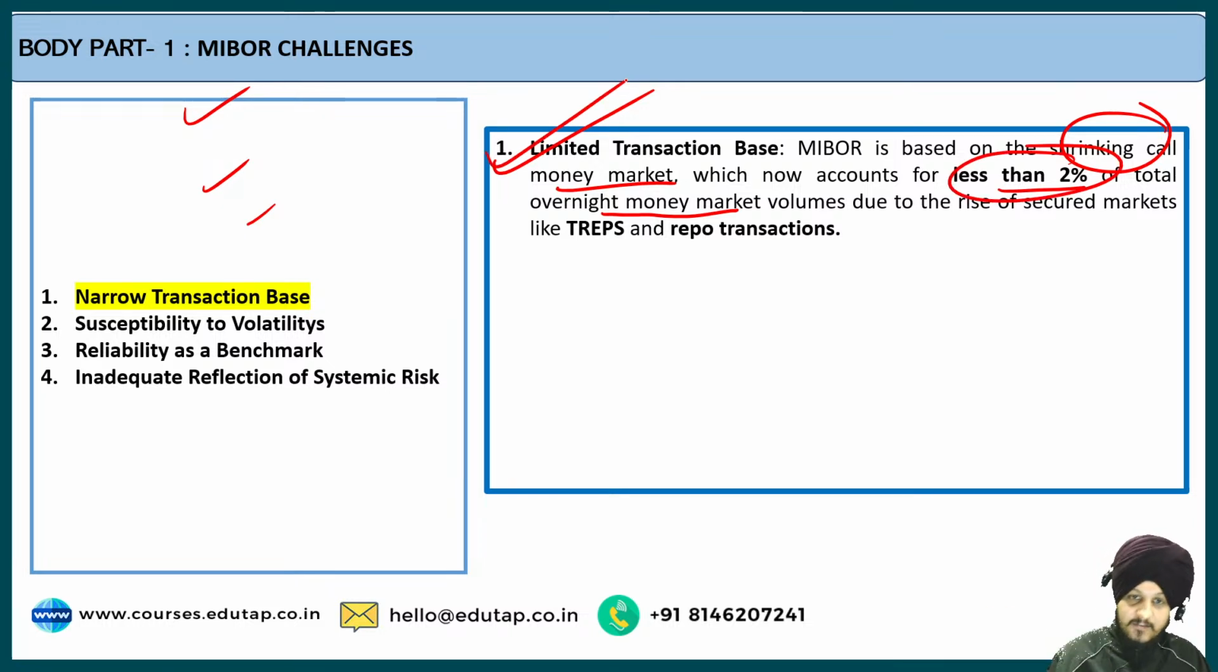And that is the first challenge, because now the banks are shifting to other options, for example the TREPs and the repo rate transactions. Fine. So that is the idea.